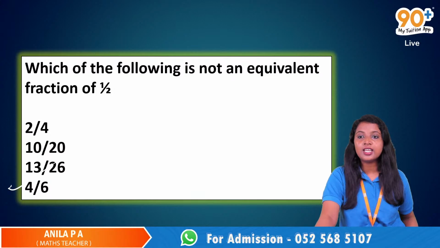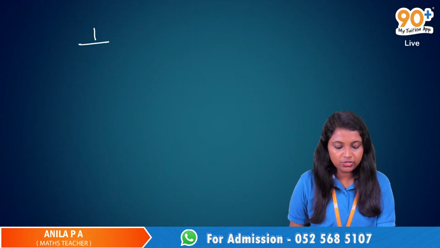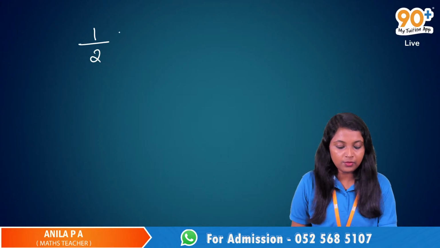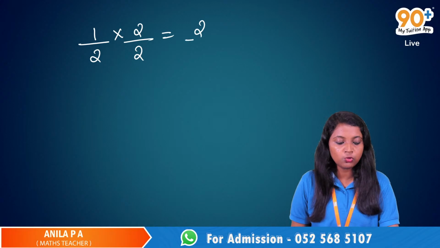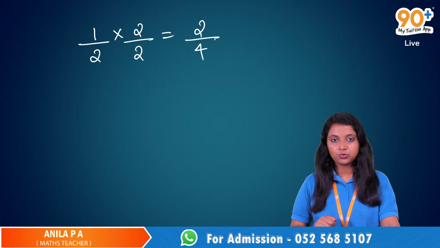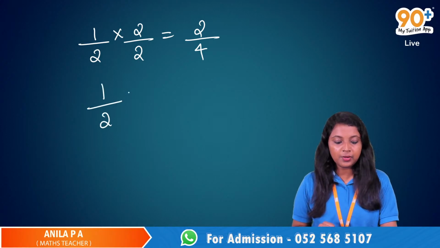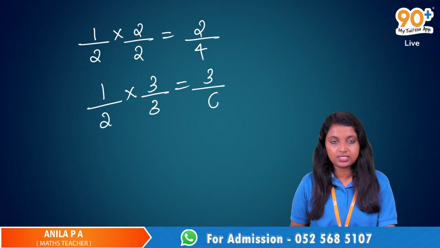I didn't understand equivalent fraction. See, we have 1 by 2. When we multiply the numerator and denominator by 2, we will get 2 by 4. So 2 by 4 is an equivalent fraction of 1 by 2. Again, when we multiply 1 by 2 by 3 by 3, we will get 3 by 6.